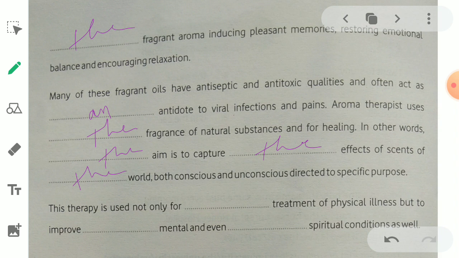This therapy is used not only for the treatment, it comes generally, right? Not only for the treatment of physical illness, but to improve, whether we have to write a mental or the mental. Not only for the treatment of physical illness, but to improve a mental and even a spiritual conditions as well.